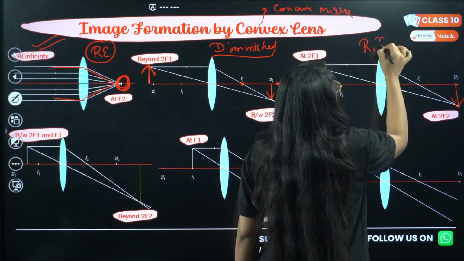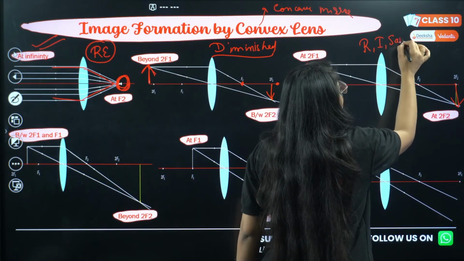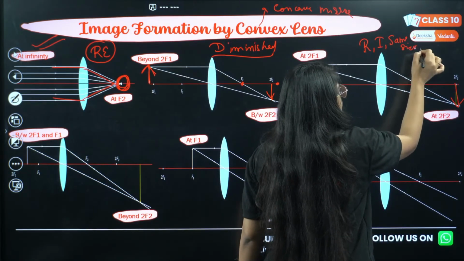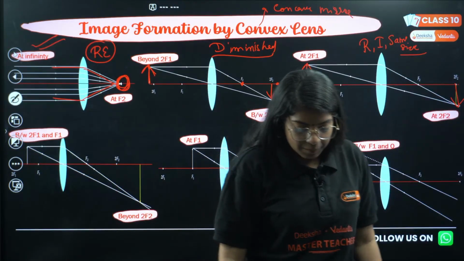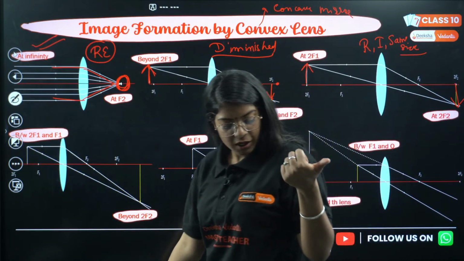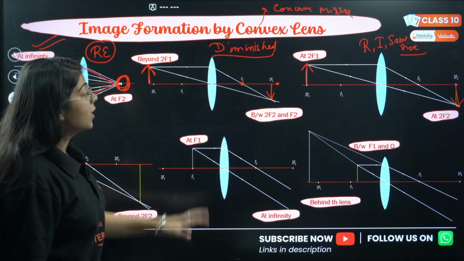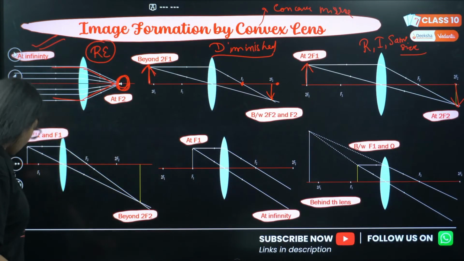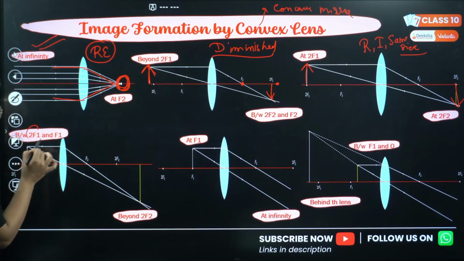Image will be real, inverted, and of same size, just as the case in concave mirror. Diminished, yes. Okay, great, Arjun, great. Okay, then the fourth case. Now the image is between 2f1 and f1. So it is somewhere here, correct?